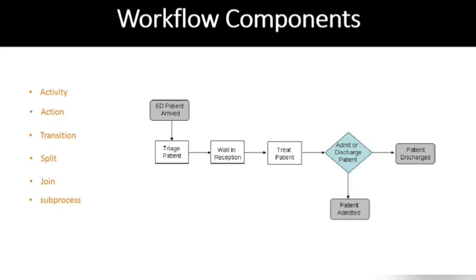Then one activity might have several sub-processes in it. Like if we say treat patient, there may be some checkings, then another sub-process may be some lab tests, and another process may be recommending medicines. So these are the various sub-processes in treat patient. So an activity can have several sub-processes as well.